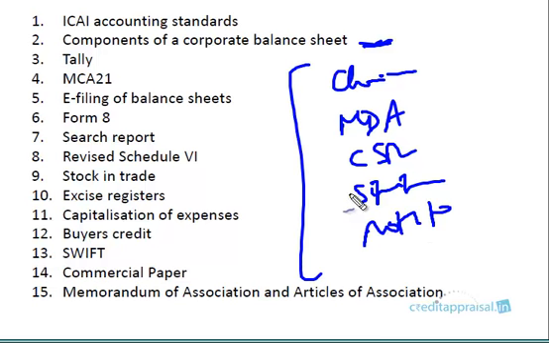Since your job as a credit officer is going to involve looking into a lot of balance sheets: if it's a proprietorship or partnership firm, maybe you're not going to see all this, but for a company, definitely, especially a listed company, you're going to see all this, because you need to go into each and every one of these. A balance sheet is a comprehensive document, so you cannot just focus on the figures and not read the significant accounting policies or the notes to accounts. Everything is a part. You have to read the balance sheet as a whole.